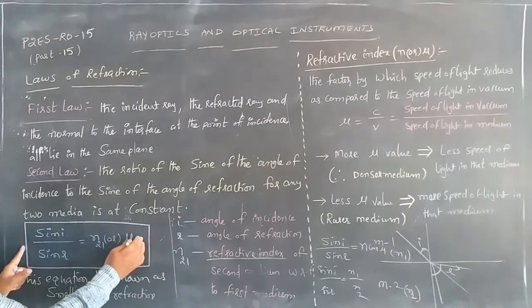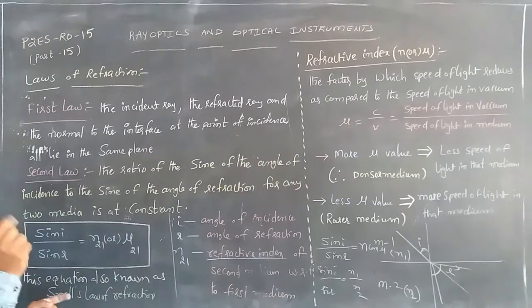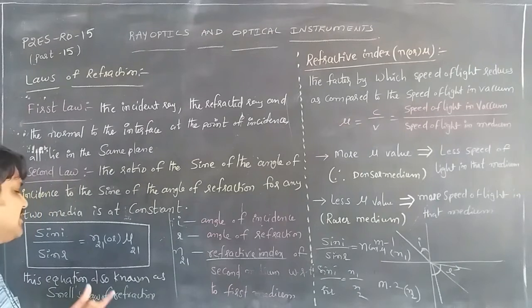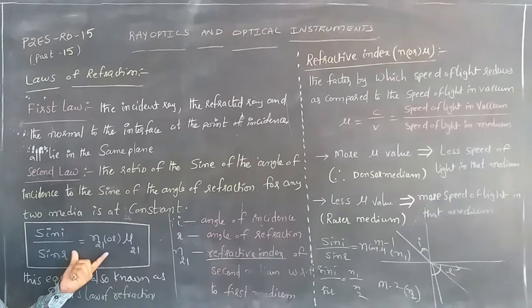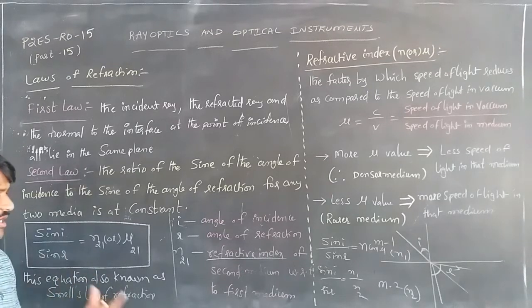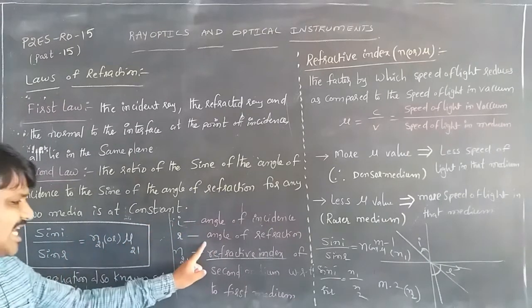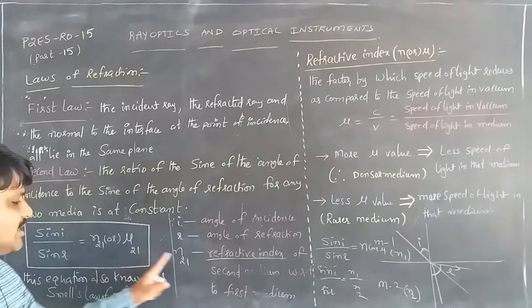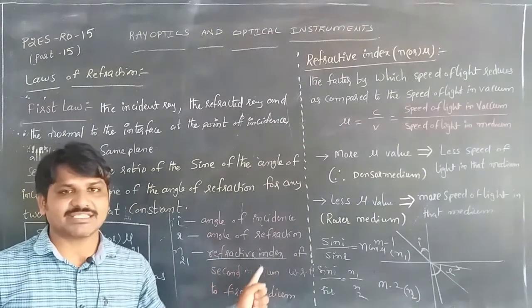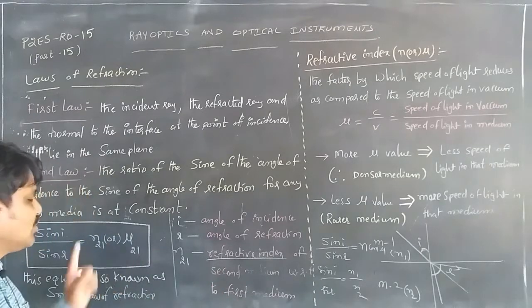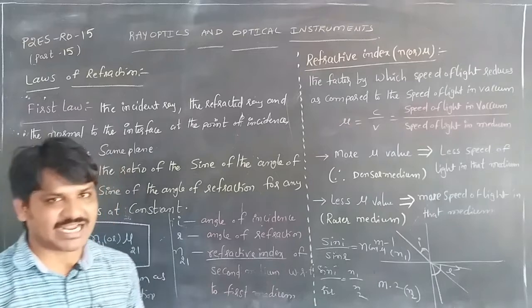This equation is also known as Snell's law of refraction, named after the scientist Snell. In the formula, i is the angle of incidence and r is the angle of refraction. The n21 or mu21 is the refractive index of the second medium with respect to the first medium. Here mu is used to denote the refractive index.